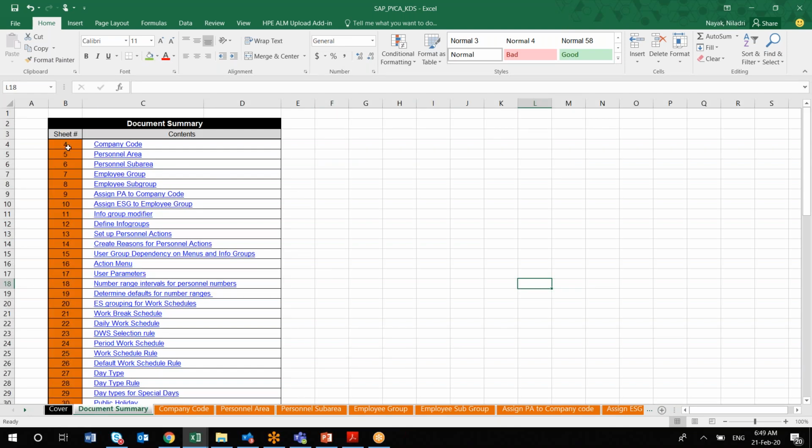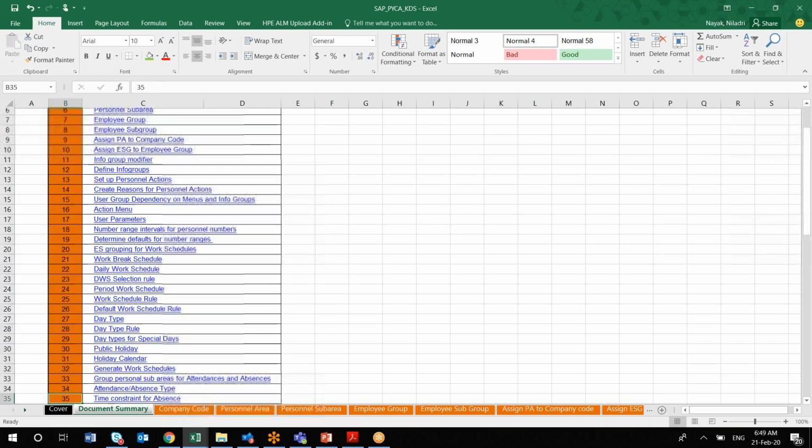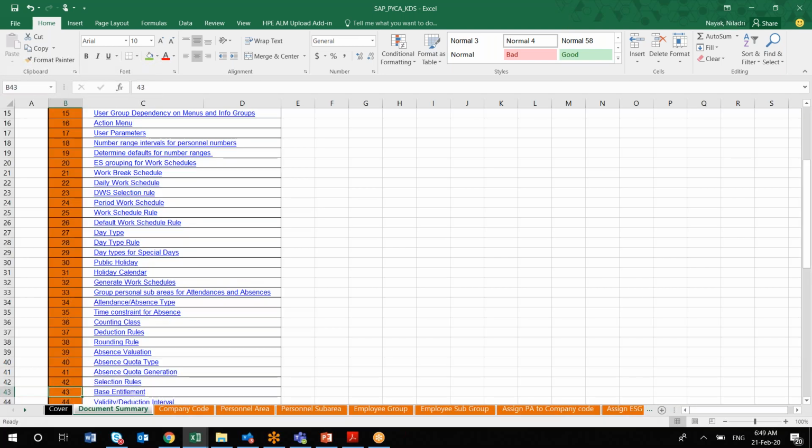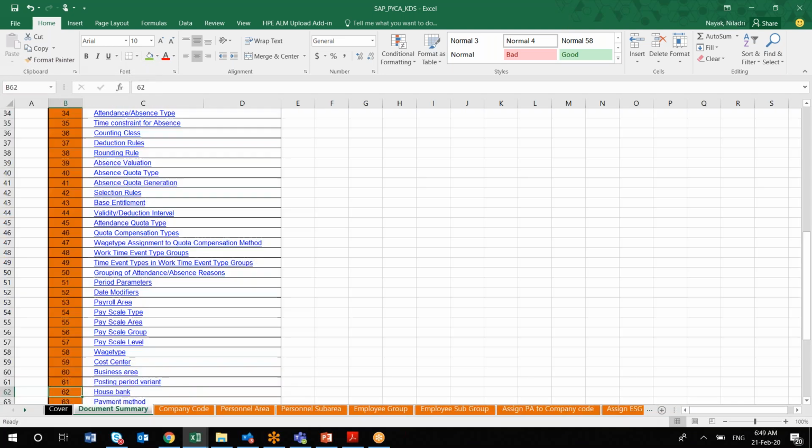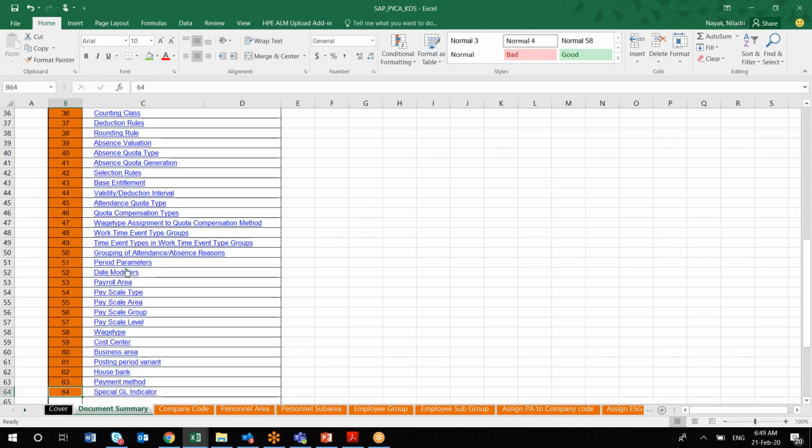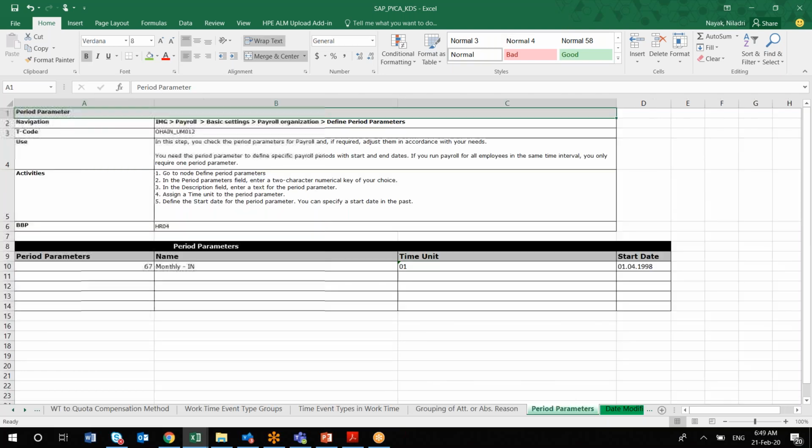Here you will find all the basic configuration from the on-premise: company code, personnel area, personnel subarea. Then I'll come to the main topic related to your payroll. You'll be creating period parameter, rate modifier, which we have seen in the earlier session. I will be sharing this document which I prepared on my own, where you will be capturing all those information.